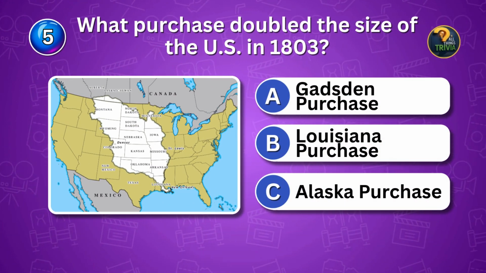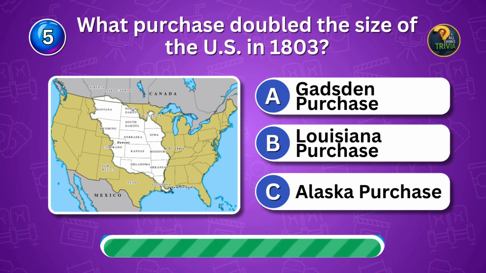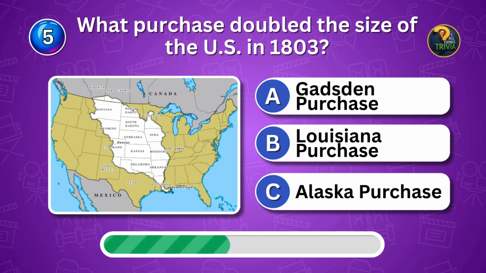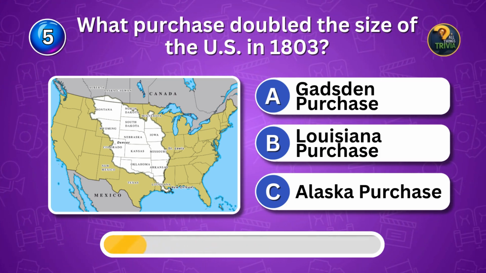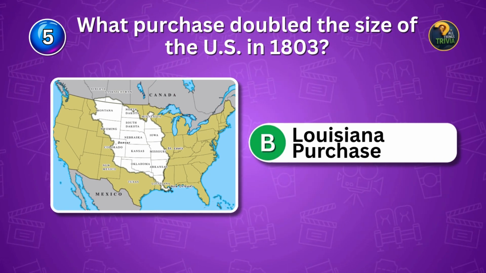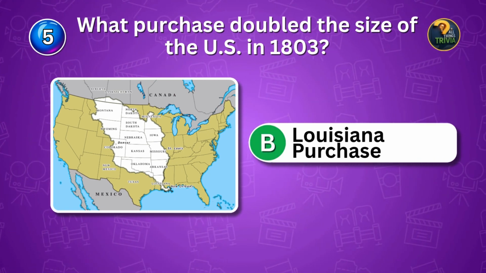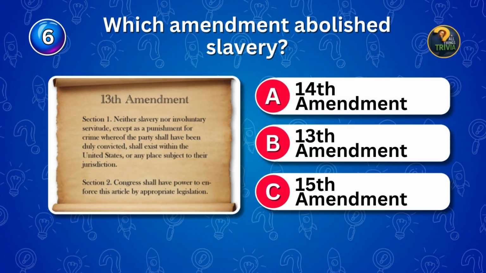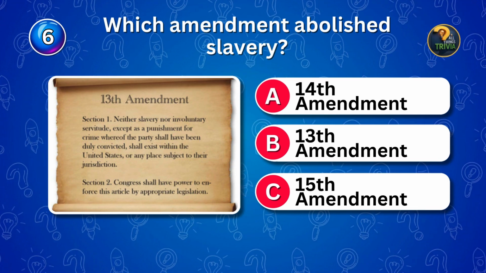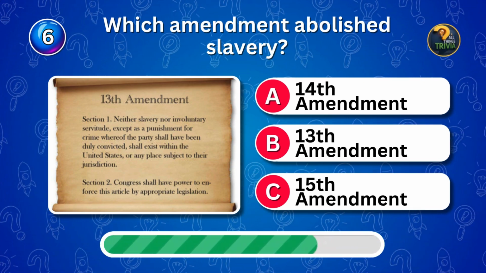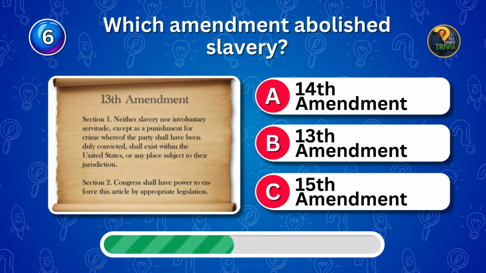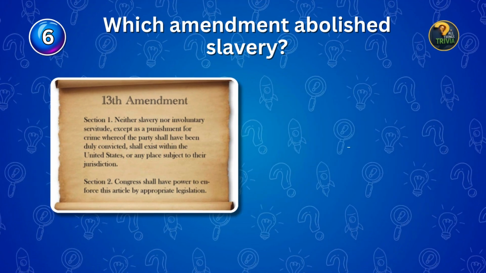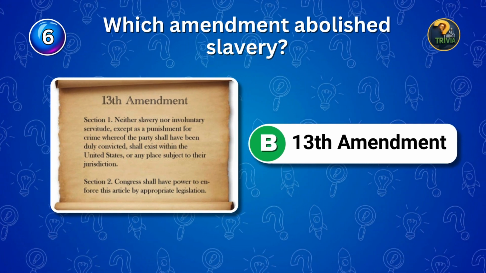What purchase doubled the size of the U.S. in 1803? Land deal. Name the purchase. It was the Louisiana Purchase. Which amendment abolished slavery? Amendment quiz. Name the number. The 13th ended slavery for good.